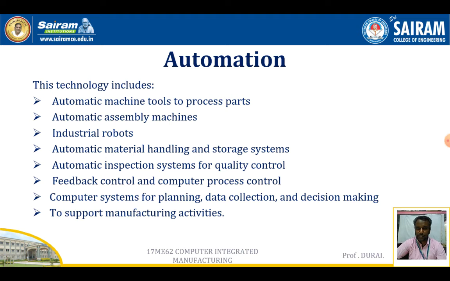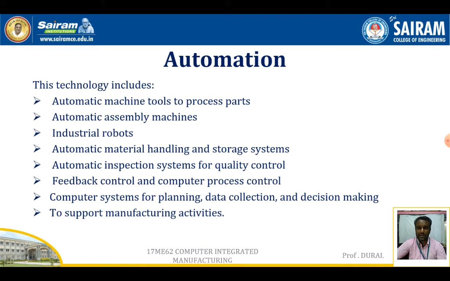And there are automatic material handling and storage systems. Usually after completing the operation, material has to be transferred from one machine to another machine. For that, the automatic material handling system is used. After the product is completed, it has to be transferred into storage. For that also, AGVs are used.